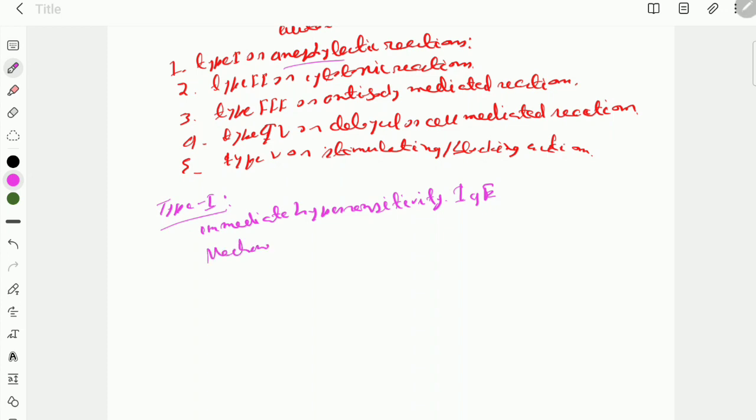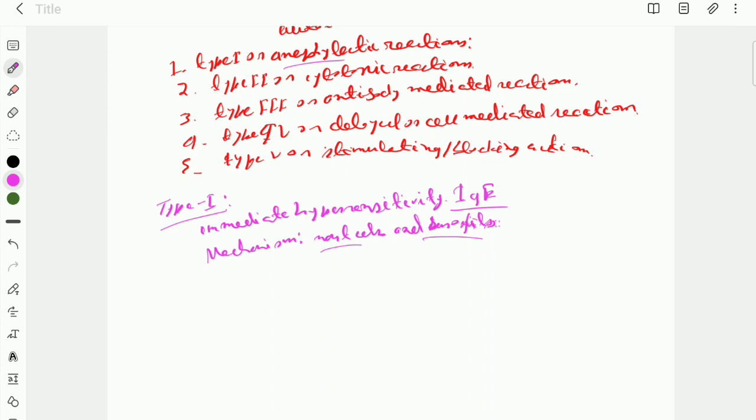So the mechanism here is that when the body is exposed to allergens or any antigen, it gets attached to the IgE antibody and forms an antigen-antibody complex, and this antibody gets attached to the mast cells and basophils by the surface receptors present on the mast cells and the circulating basophilic cells. This is the first exposure.